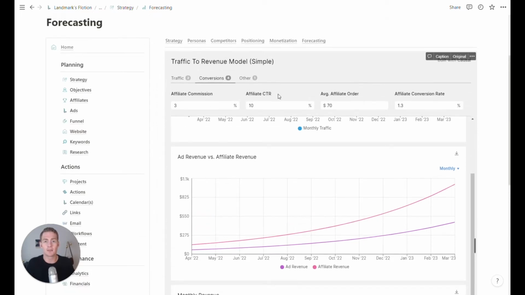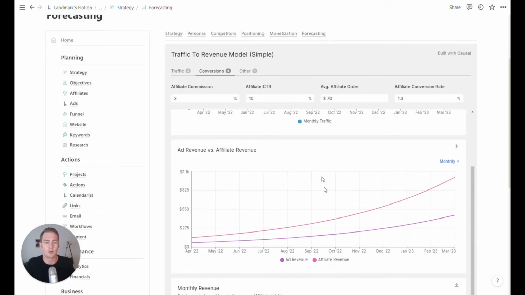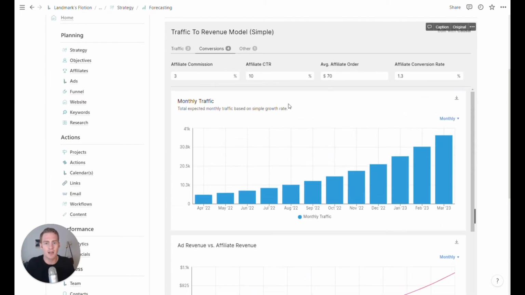Basically, if you have any real data, best to input that into these variables and then see how that affects the graph. If you have any past history on traffic growth month over month, you can use a real figure there. And if you're using an ad network, you can adjust this number to be accurate to your revenue per